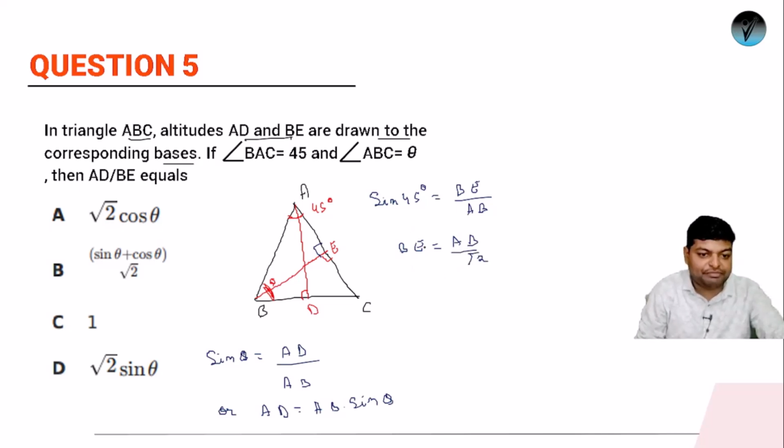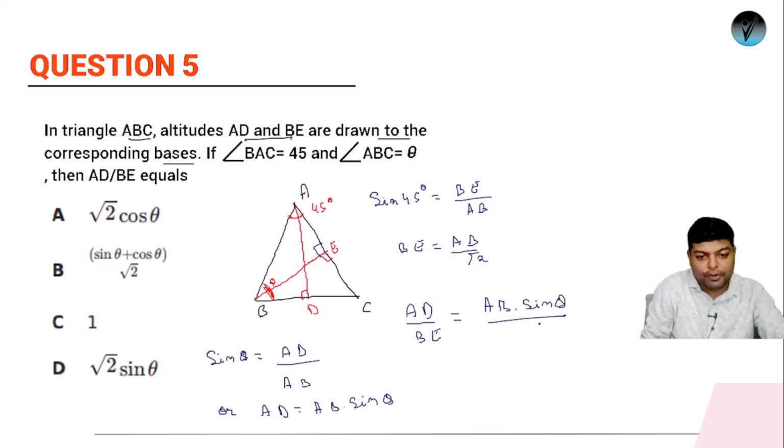So this is the value of BE, this is the value of AD. So let's place it and we can get the desired result. So it will be AD upon BE. It will be AB into sine theta upon AB root 2. So AB and AB will be cancelled. This root 2 will come forward and finally will be the answer. जो हमारा आंसर होगा, it will be root 2 times of sine theta.